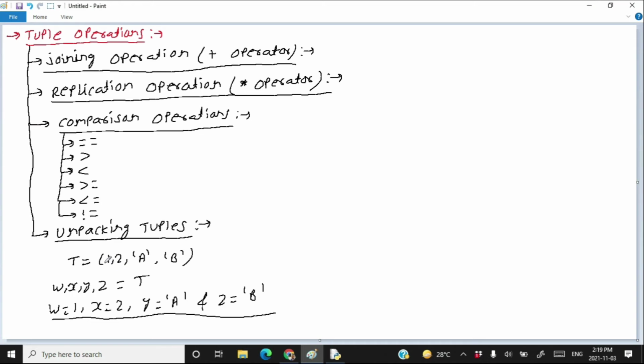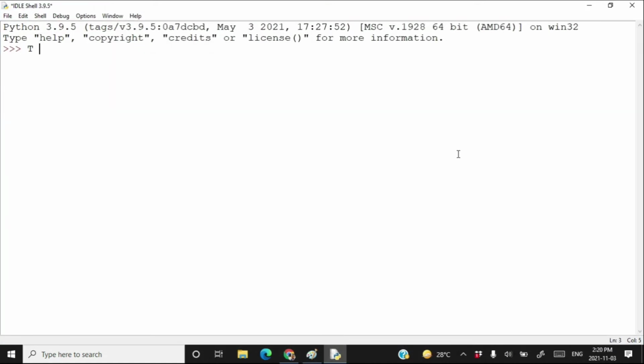Earlier all the values were stored under the same name. Now you are assigning different names for different values. Let's try it practically. t is equal to 1 2 3 4. Then you write w, x, y, z is equal to just t. Then your w is 1, x is 2, y is 3 and z is 4.